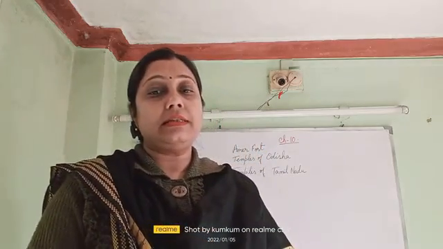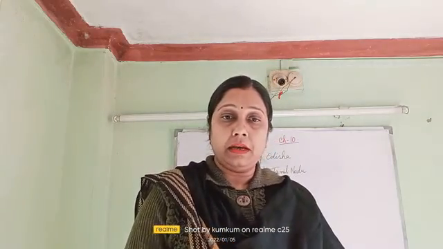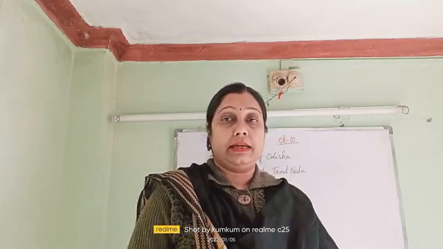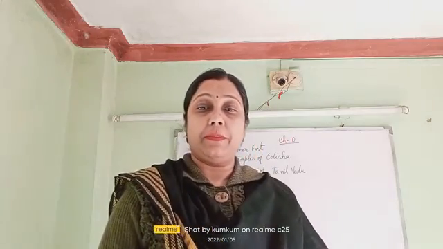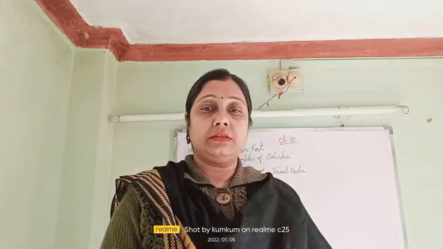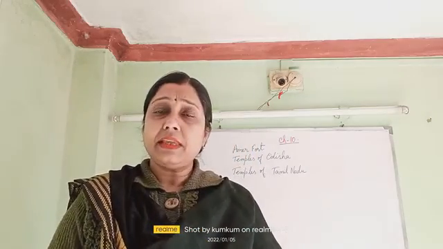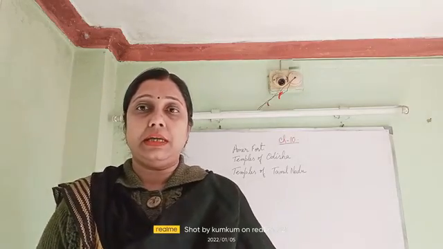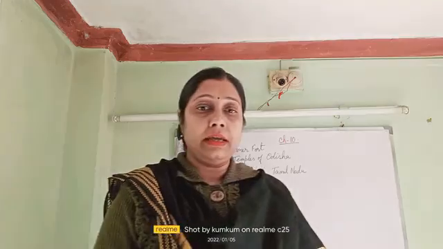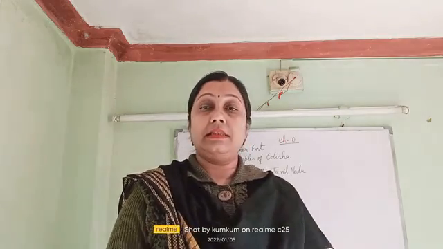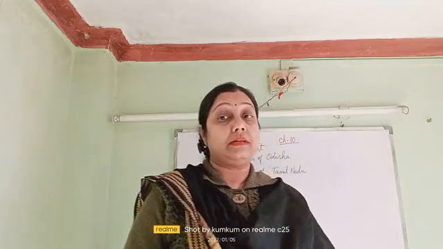The first one is Amer Fort. Amer Fort is situated at Amer on a hillside, 11 km from Jaipur. Its construction was begun by Raja Man Singh in the 16th century, and then it was completed by Raja Jai Singh I and Sawai Jai Singh in the 18th century. So you have to remember the names of these kings.